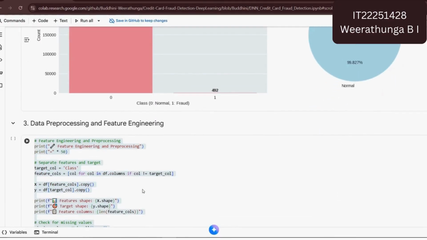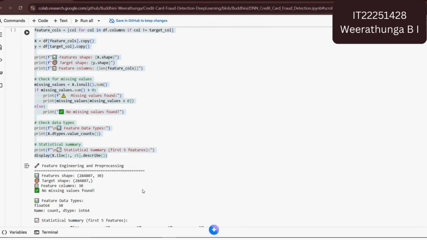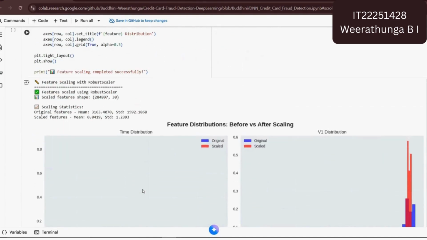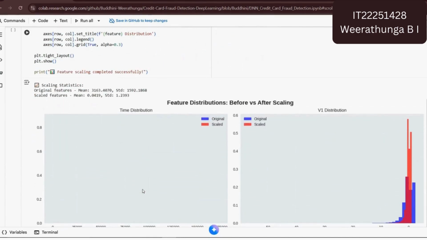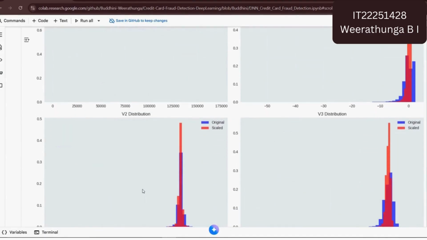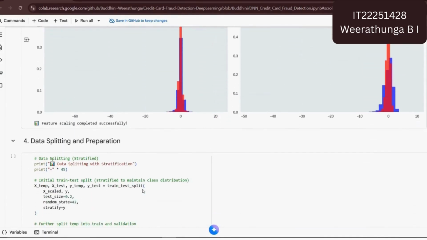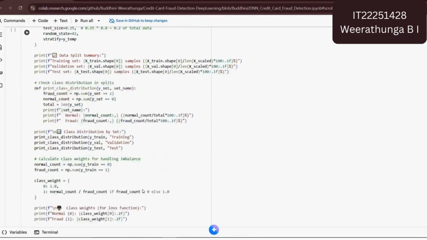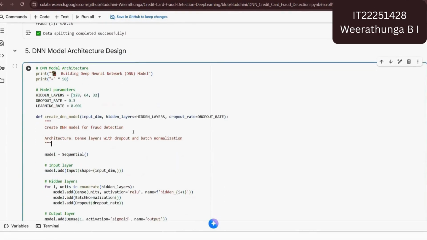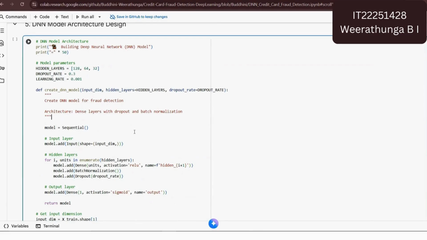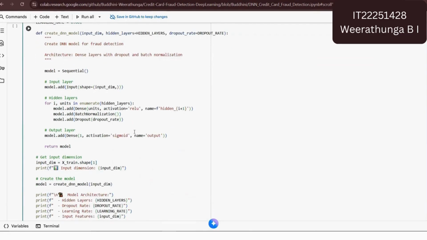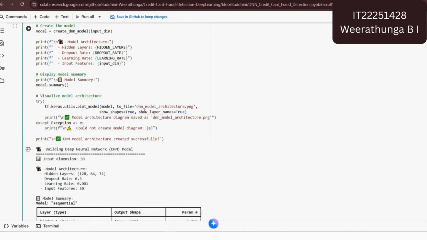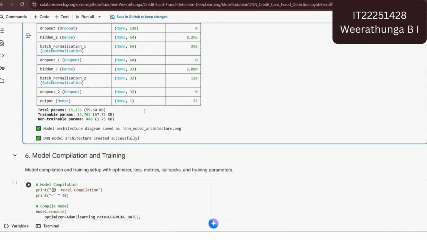Then I did data preprocessing and feature engineering for my dataset. Next, I displayed the feature distribution of the dataset using charts. And then I split the dataset into training, validation, and testing. I built a deep neural network with three hidden layers and a sigmoid output layer to predict fraud, also generating a diagram of the model architecture.